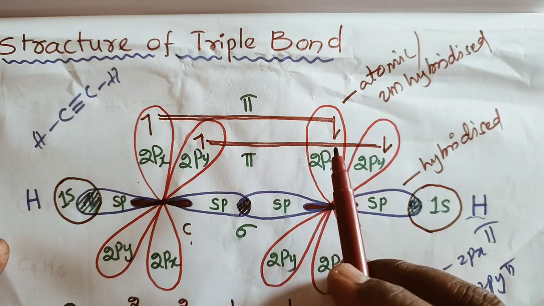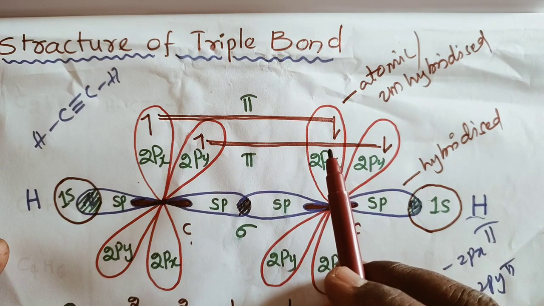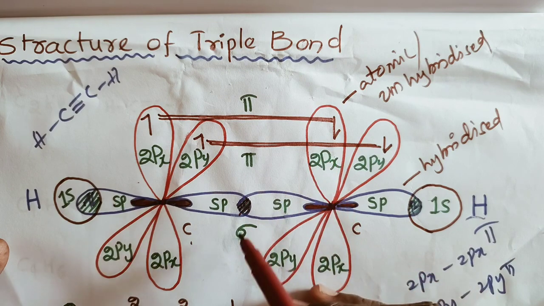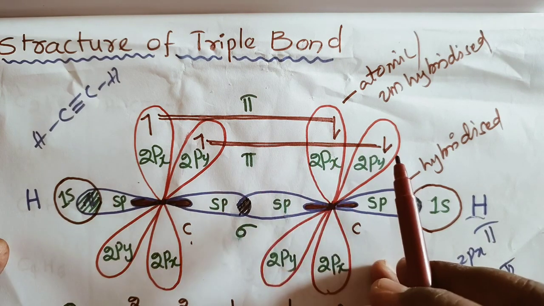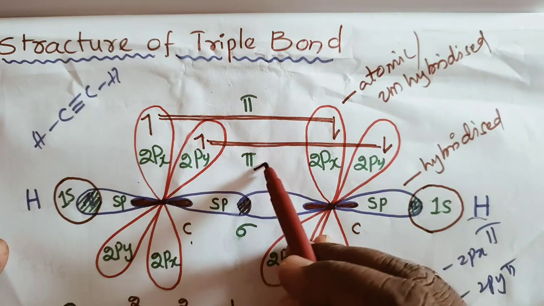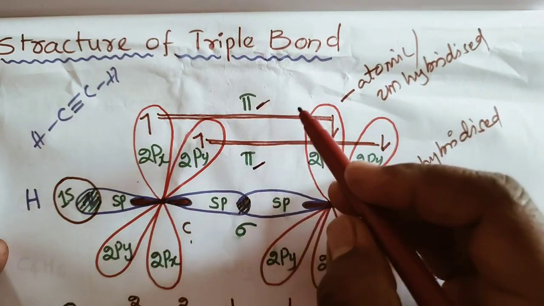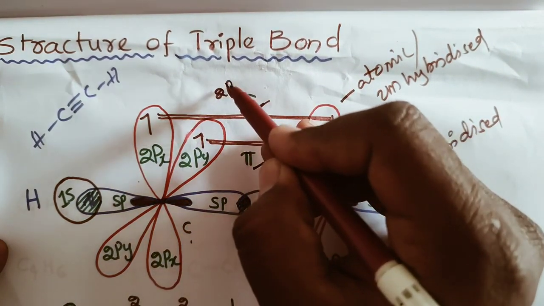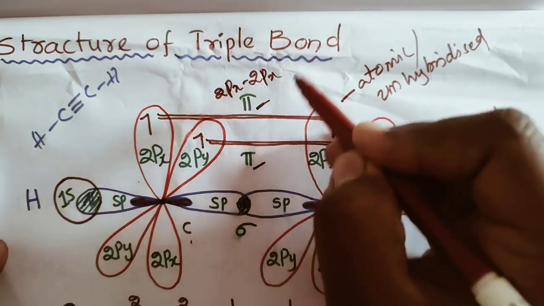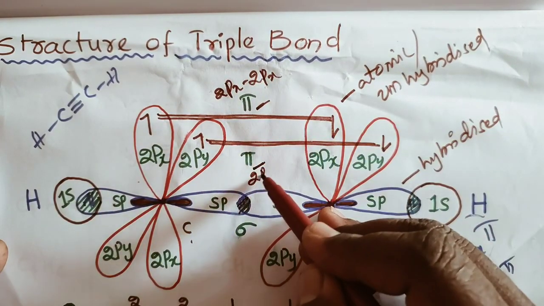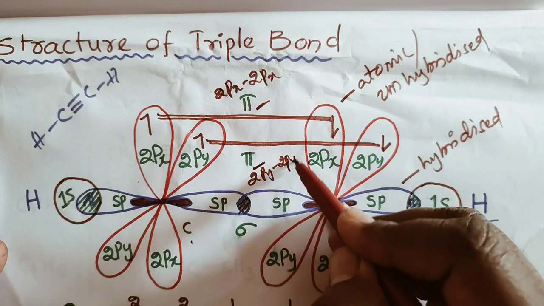We already discussed the bonds: straight overlapping is by the sigma bond, and side to side partial overlapping is by the pi bond. So this is a pi bond and this is also a pi bond: a 2px-2px pi bond and a 2py-2py pi bond.